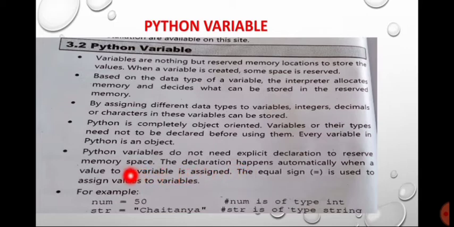For example, you have to use the equal sign for that purpose. Let us see the example. num is equal to 50. So 50 is an integer value, so num is an integer. Now see, str is equal to Chaitanya. So str is of type string because Chaitanya is a string. So Chaitanya is a string, 50 is an integer. Assigning these values to any variable, it is automatically declared.